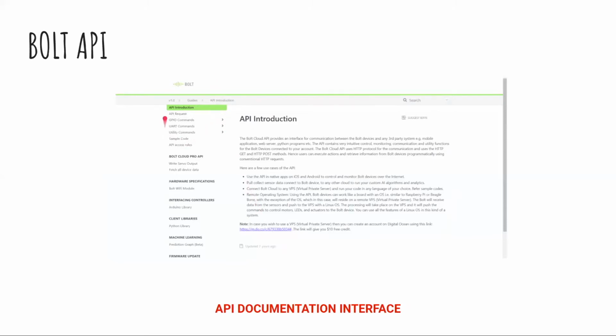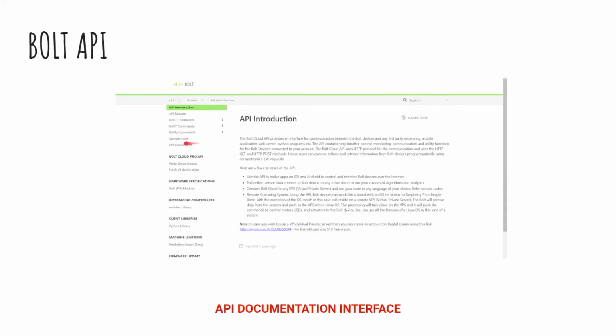So when you go to the API, you will see an API introduction. Now what we have to do basically in our project is just command our LED, for this point of time, LED on and LED off. So we are using general purpose input output pins, GPIO pins. They just act like a switch. If I am commanding 1, then the light should be on. If I am commanding 0, the light should be off. The only two things they can do is like a switch, on and off.